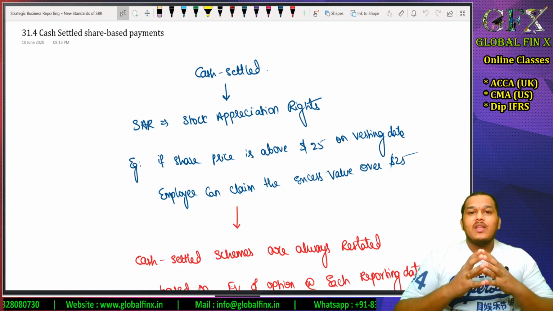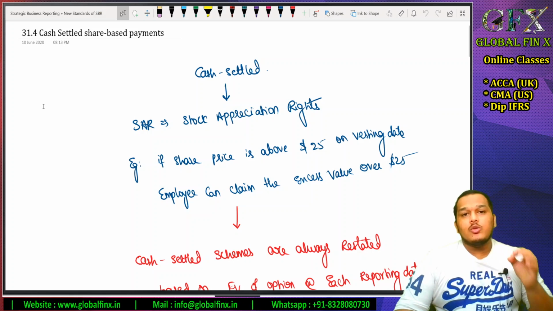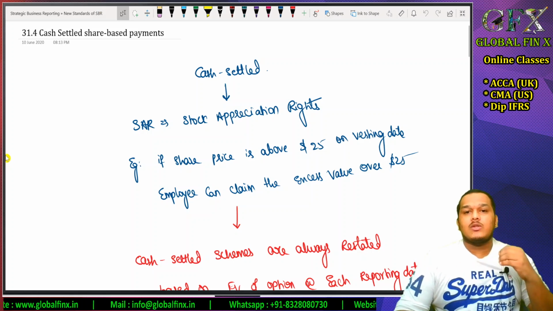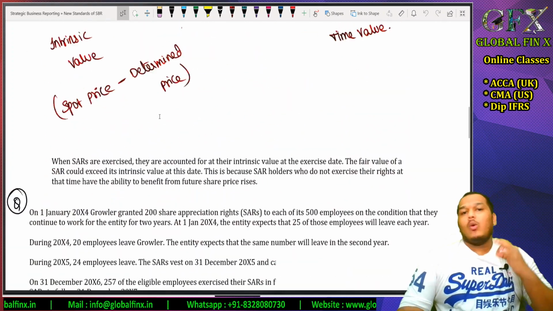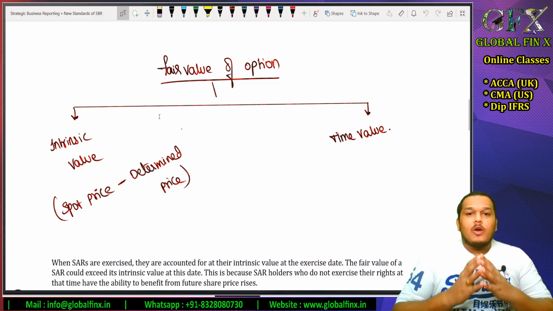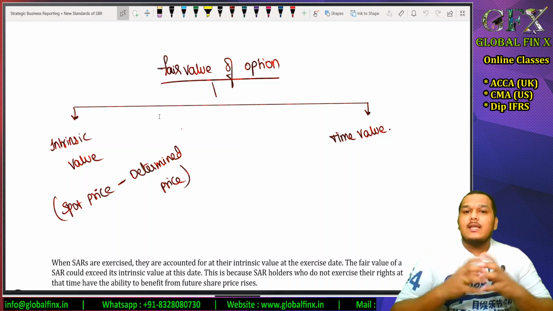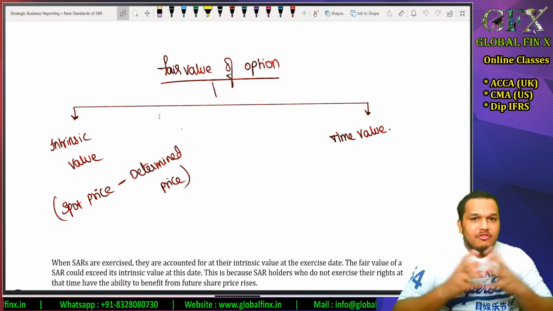Hello guys. In the previous lecture, when we discussed IFRS 2 share-based payments, cash-settled equity-based payments, that is where we discussed SARs, stock appreciation rights. While discussing stock appreciation rights, I discussed a topic called the fair value of the option. We discussed that the fair value of an option comprises two different elements.